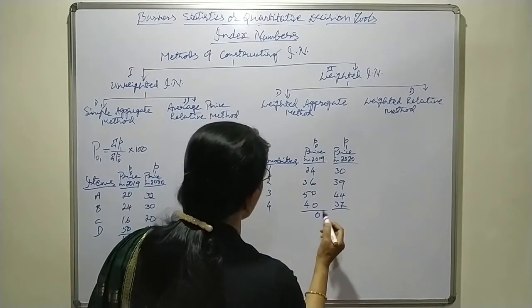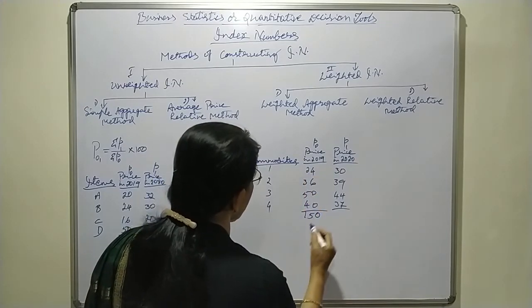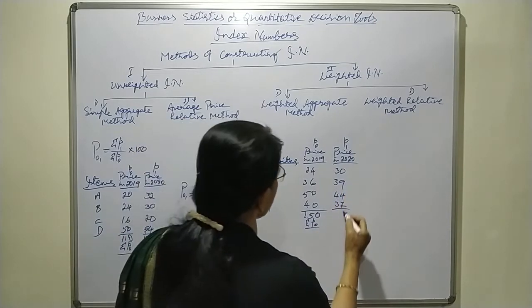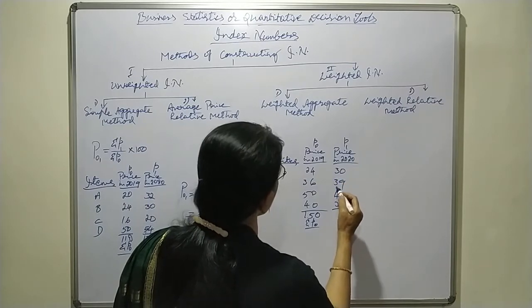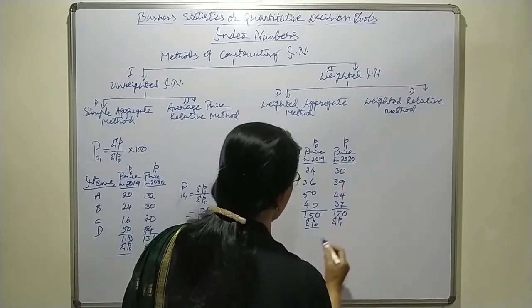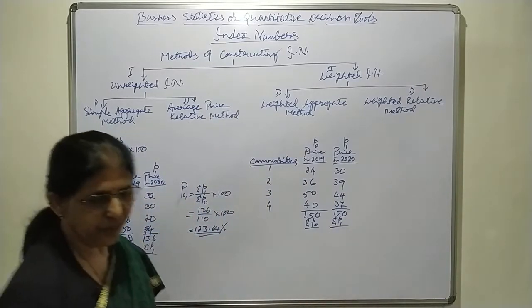Now take the total: 150 sigma P0, and sigma P1.